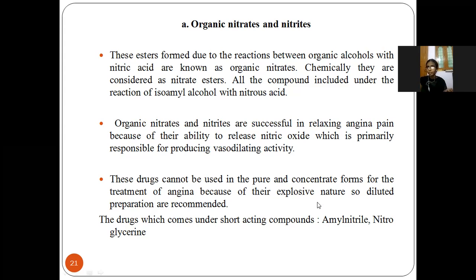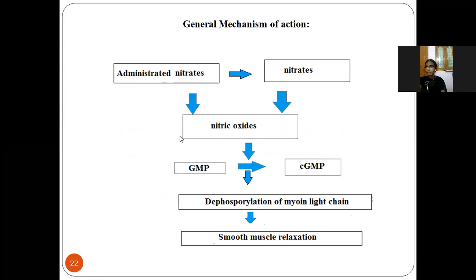The drugs which come under the organic nitrates or the short acting drugs are amyl nitrite and nitroglycerin. First one is amyl nitrite and the next one is nitroglycerin. Next, the general mechanism of action: if we administer the drug, the nitrate is converted into nitric oxide.